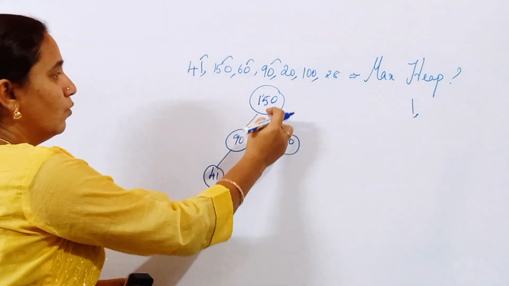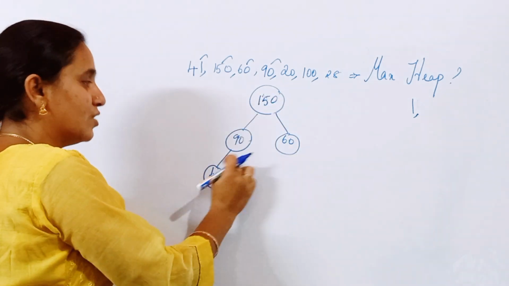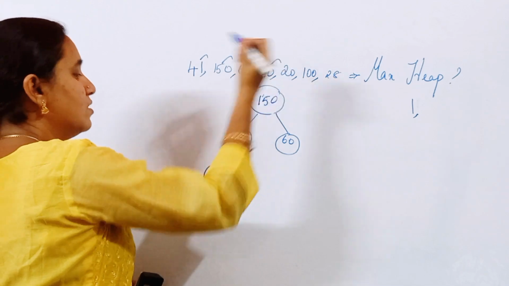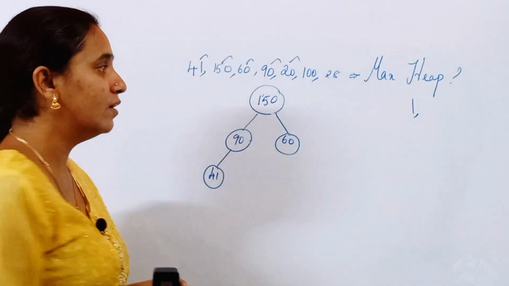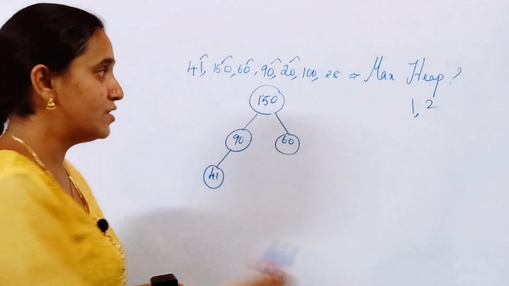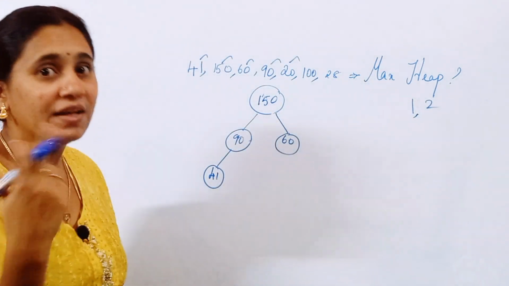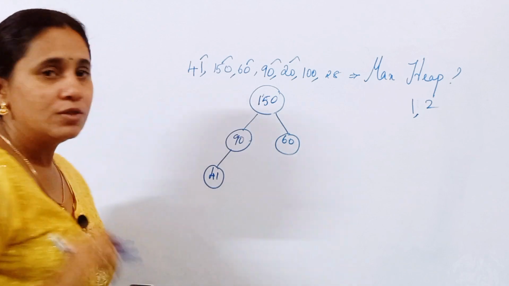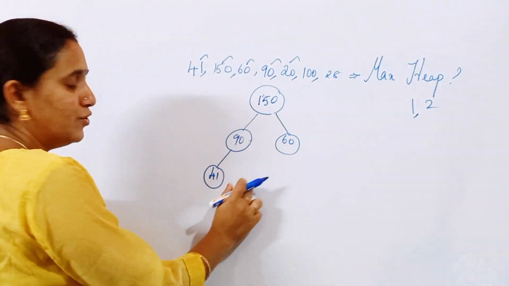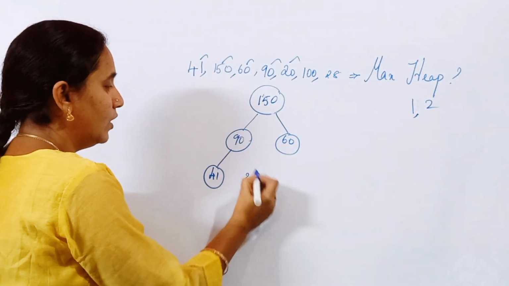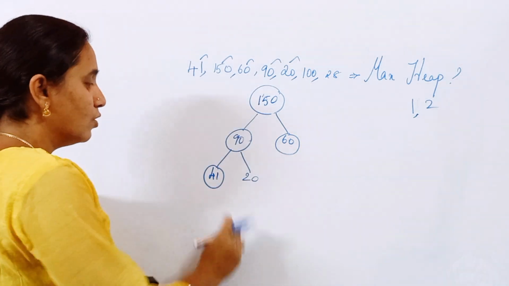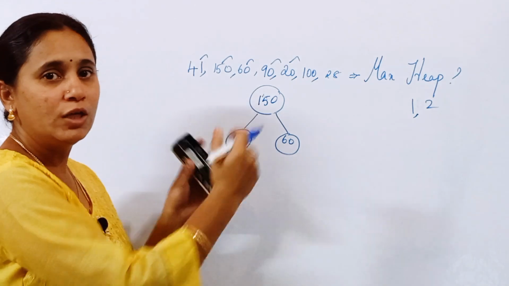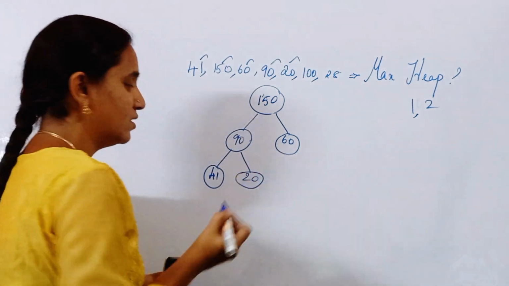Now if you check, 150 is once again greater than the children, and 90 is greater than its children. Can you follow? So this is completed. What is the alteration that I have done? Only one alteration, that is the second reheaping, second alteration. So note it as 2. The next value is 20. Here only I should insert. Insert 20 and check the condition. 20 is lesser than 90, so this is satisfied. No need to do any alteration. Keep it as it is, friends.